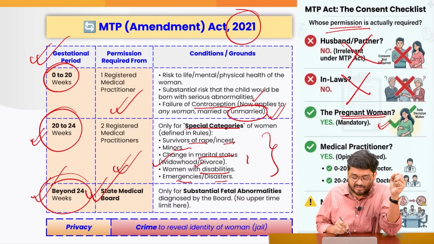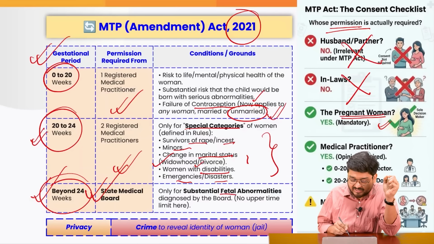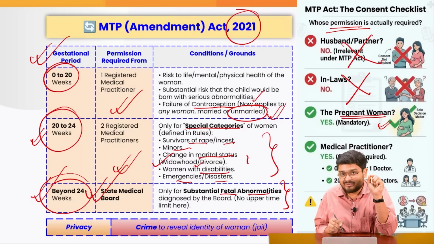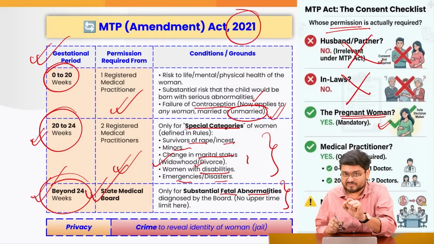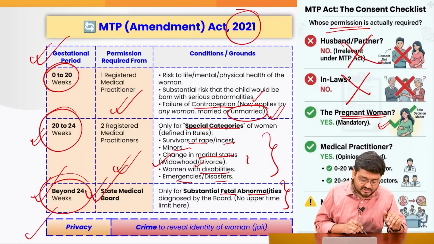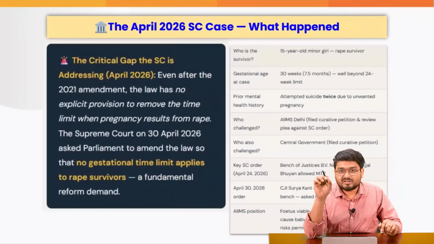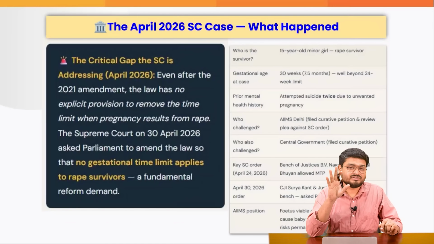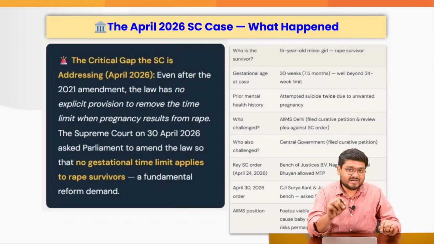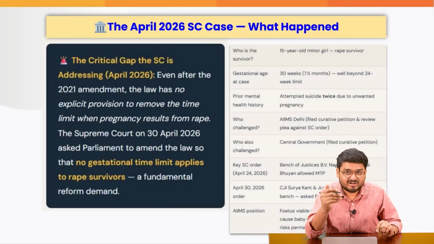And that is why only if there are substantial fetal abnormalities can that particular woman actually get an abortion. This is very important for the discussion right now. And also one more thing is that the privacy of the woman is very important. Throughout the entire process, no one can disclose the name or identity of the women who are going for abortion.